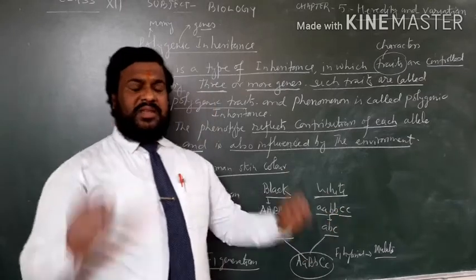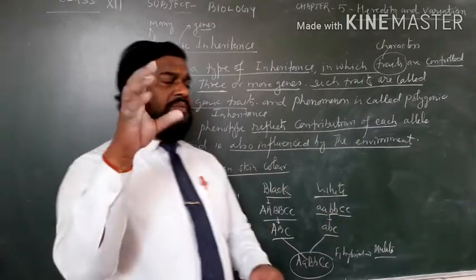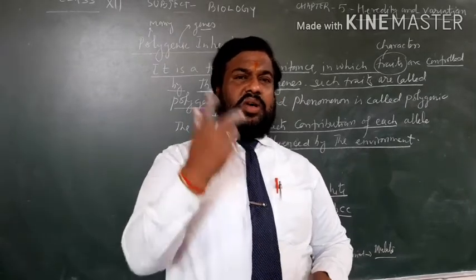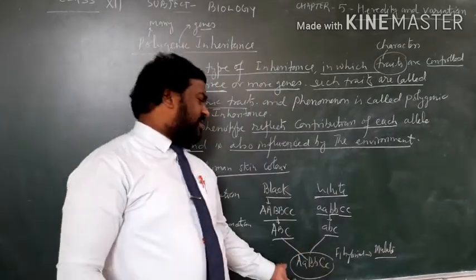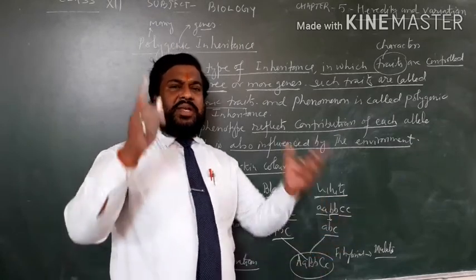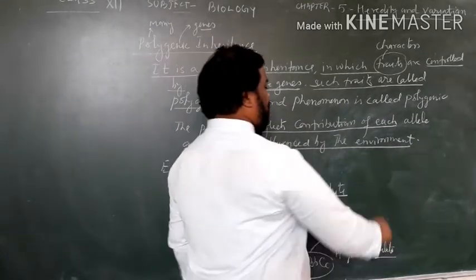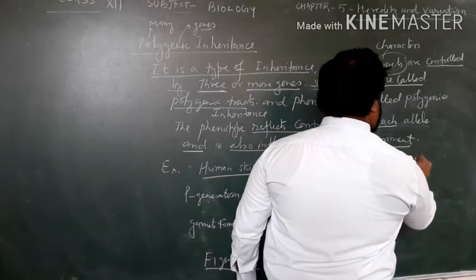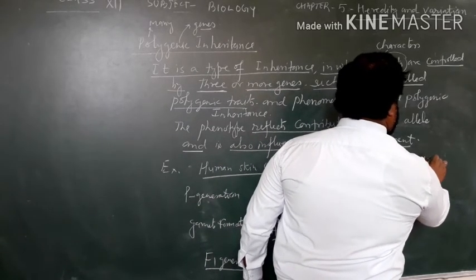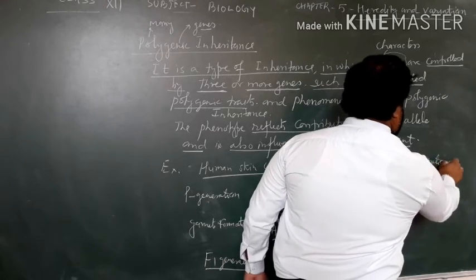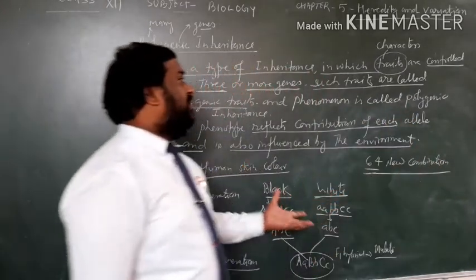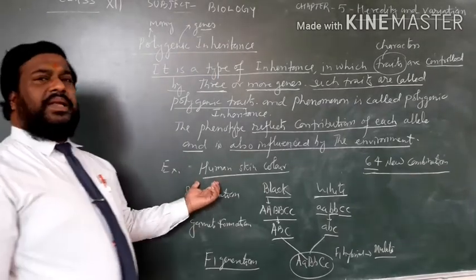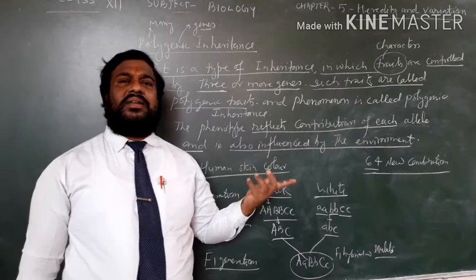Now if we consider selfing or self cross between these F1 hybrids, in the F2 generation we get 64 new combinations. So dear student, this is about polygenic inheritance and the example is human skin color.